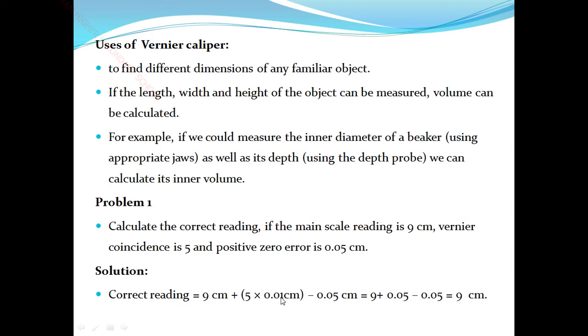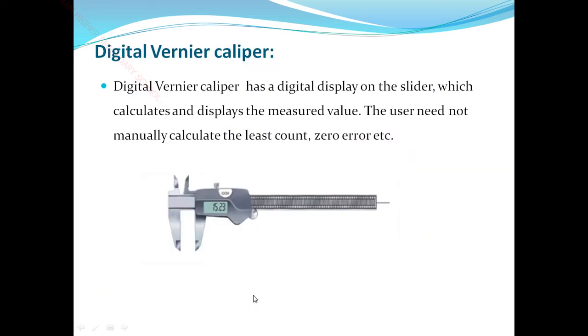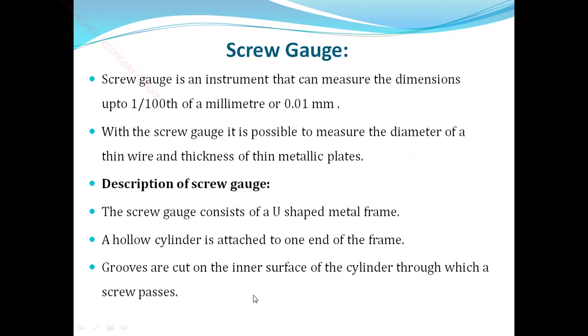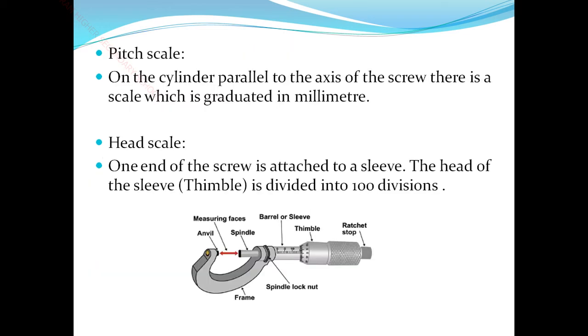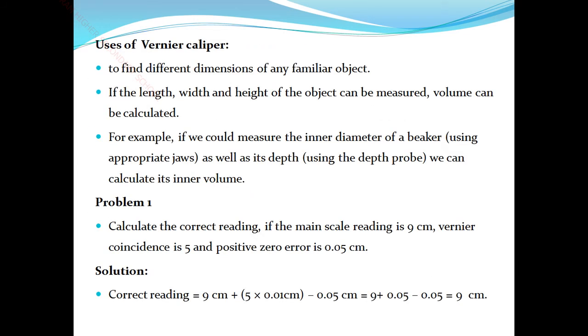So 9 centimeter plus 5 into 0.01 centimeter, then minus 0.05 centimeter, which is the zero correction.